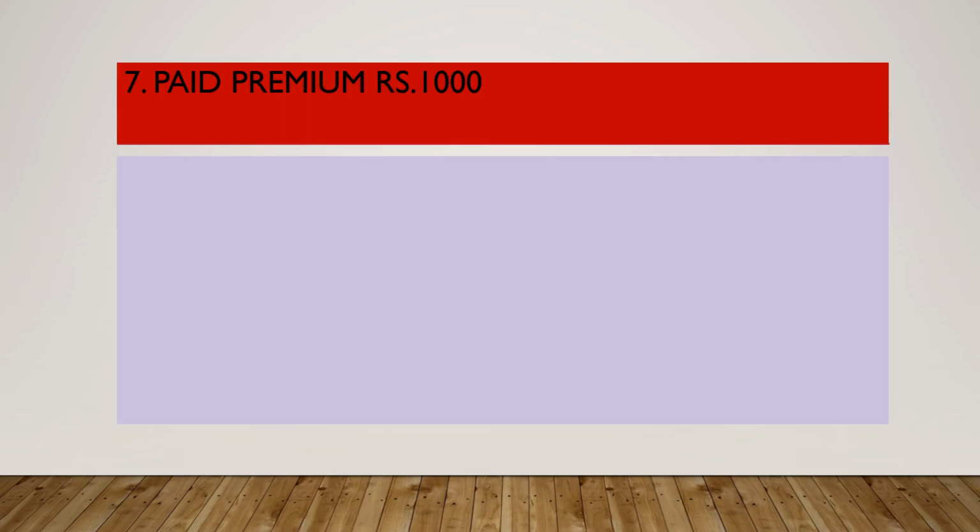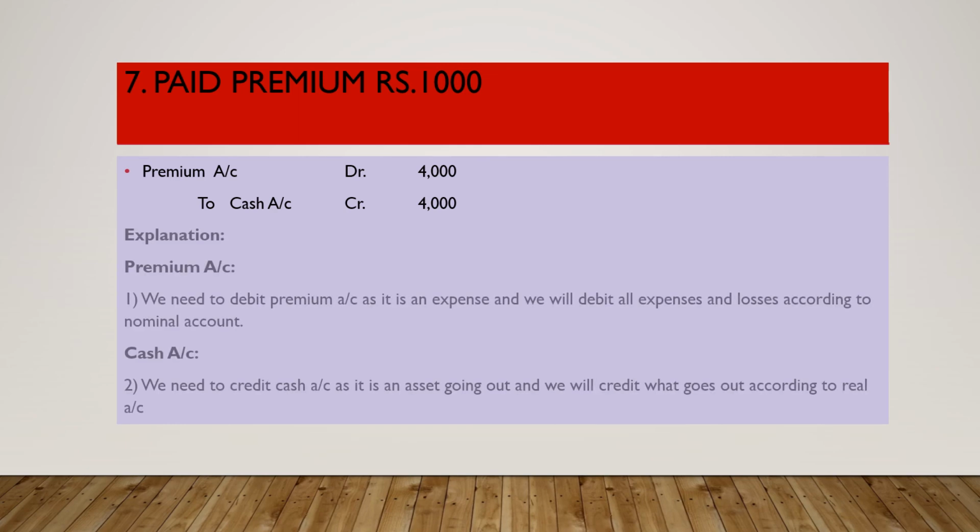Then we'll see the seventh: paid premium, same like rent. Premium account debit, to cash account credit. Premium is an expense, so we have debited. Cash is going out, so we have credited. This is according to nominal account and according to real account. The explanation is as follows. We have debited premium account because it is an expense, and according to the nominal account, we will debit all the expenses and losses. That is why we have debited premium account. And next, coming to cash account, cash is an asset. It is going out. According to the real account, we will credit what goes out.